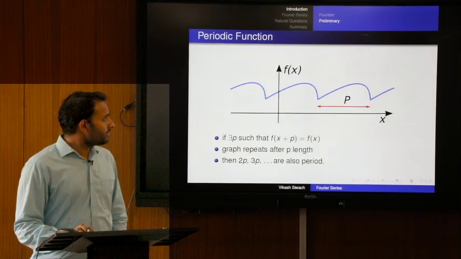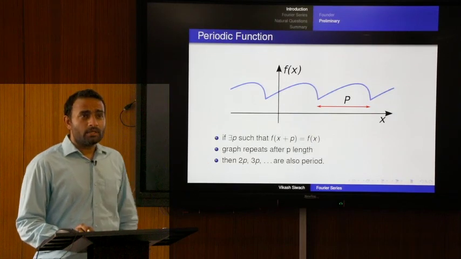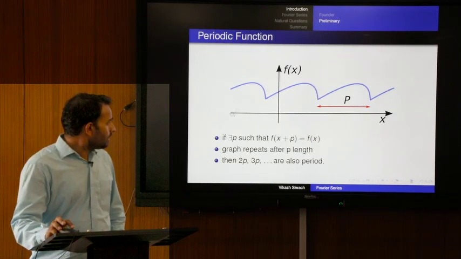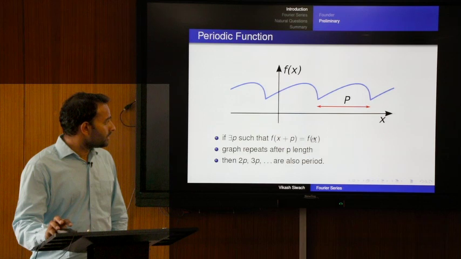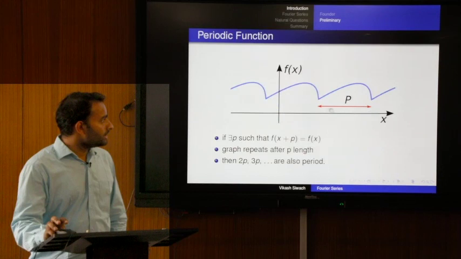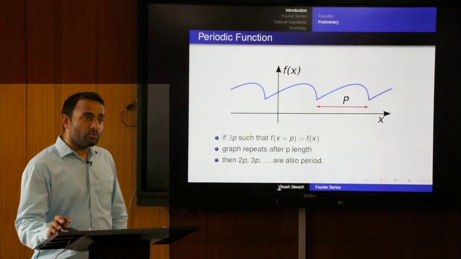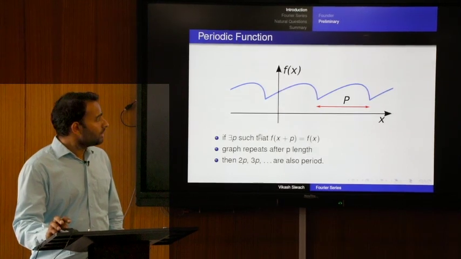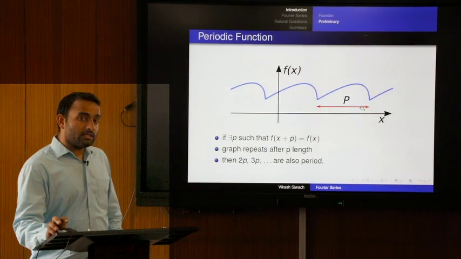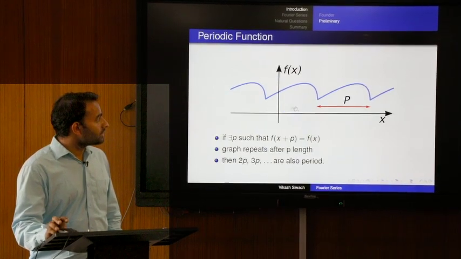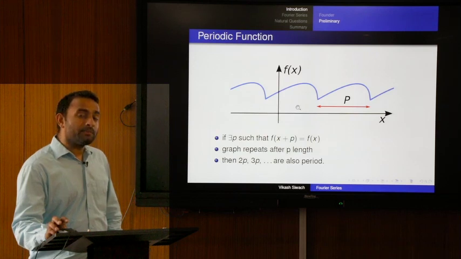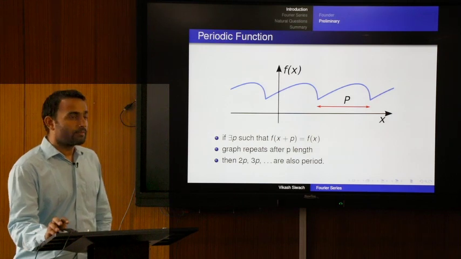Periodic function, mathematically we can define: if there exists some p such that f(x + p) = f(x). So, the graph of a periodic function repeats after length p. So, if p is a period, we can also say 2p, 3p, and any np is also a period. Why? Because if the graph repeats after length p, the same graph repeats after length 2p also. The smallest period we define as the fundamental period. Here we are only interested in the period and not in the fundamental period.